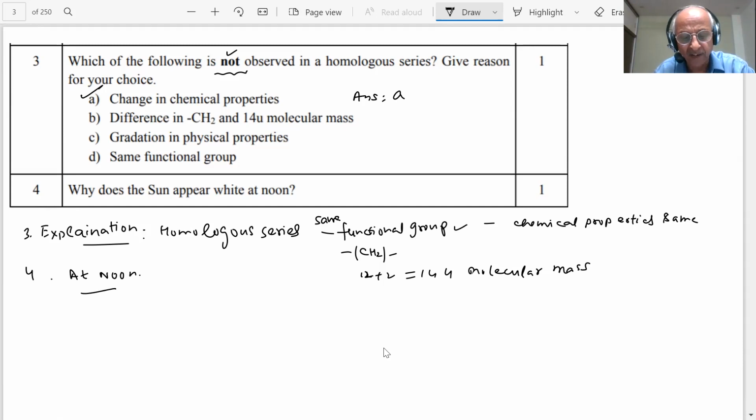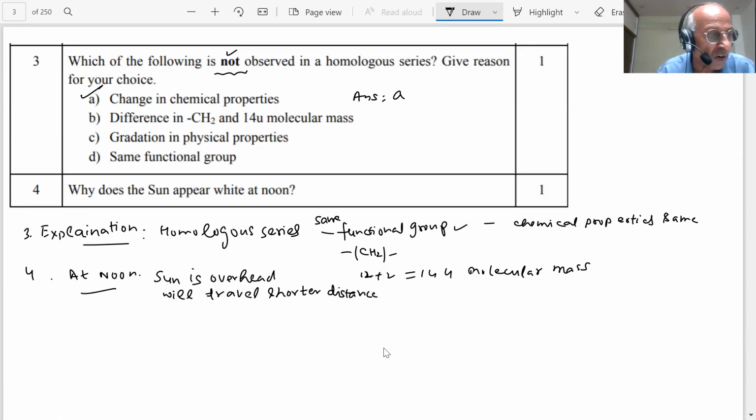At noon, the sun is overhead. These are explanations. The answer you have to write very short. At noon, the sun is overhead, and the light will travel the shortest distance in the atmosphere.